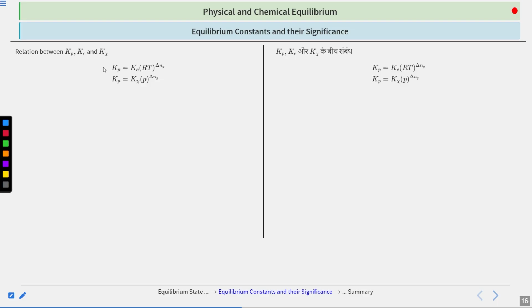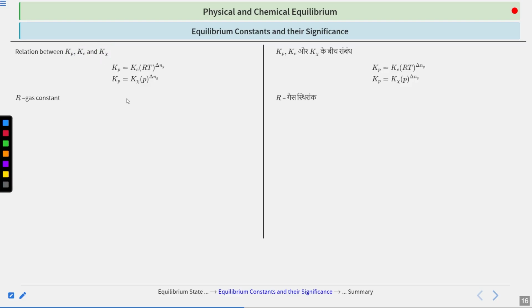Next, we will talk about the relation between Kp, Kc and Kchi. The Kp and Kc relation is very famous. You must have heard it multiple times. Kp equals Kc (RT) to the power delta Ng, or Kp equals Kchi times P to the power delta Ng, where P is the pressure and T is the temperature.